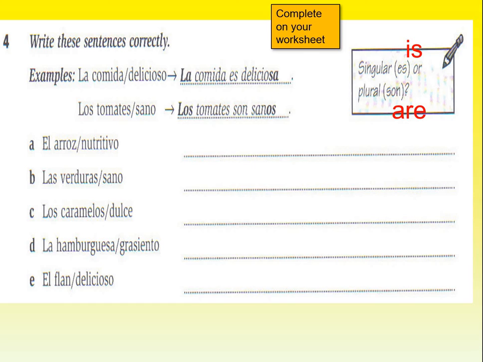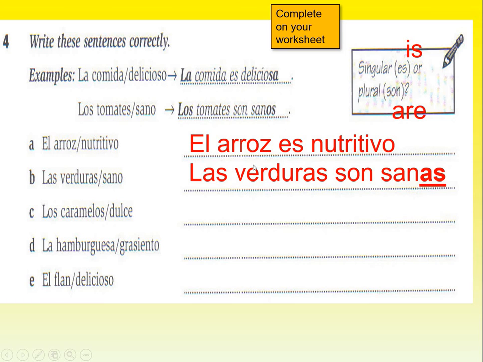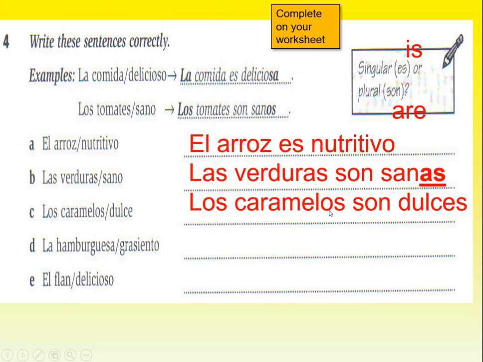Okay, so as usual with marking, insert a tick from Google or just put a purple or red dash, because it's self-marking or something like that, okay? So we should have el arroz es nutritivo, rice is nutritious. Las verduras son, are, sanas, healthy, because it's feminine plural, I need to change that to a and add an s. Los caramelos son dulces, sweets are sweet.